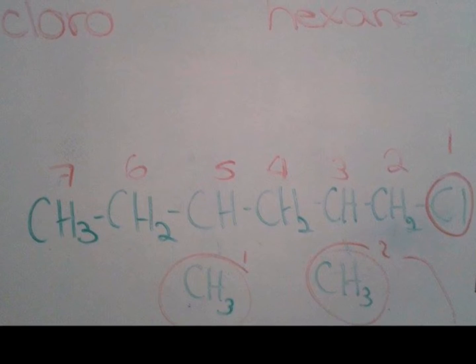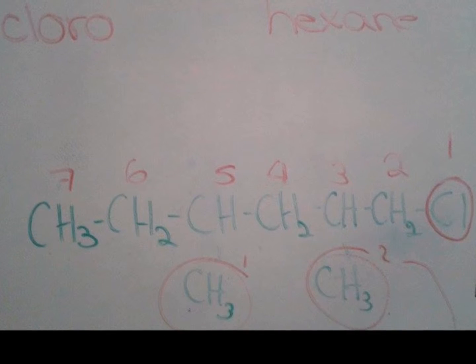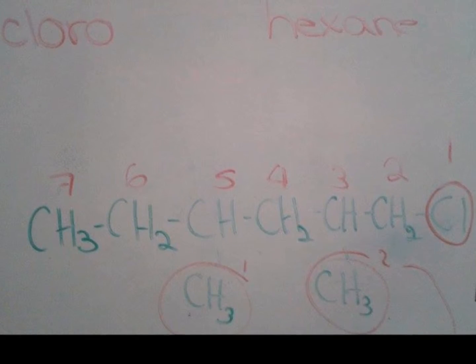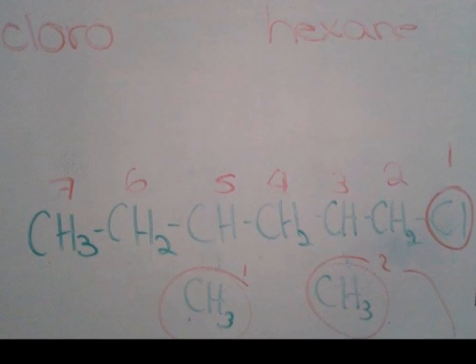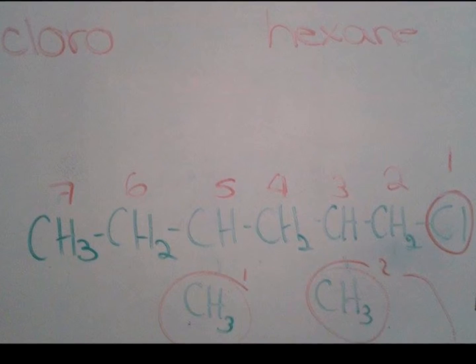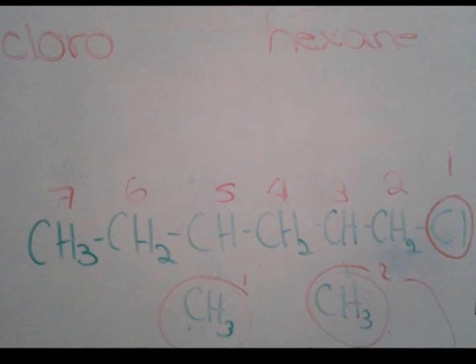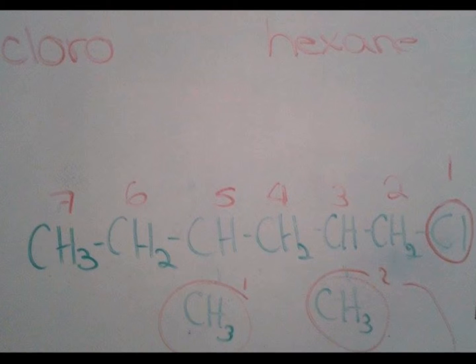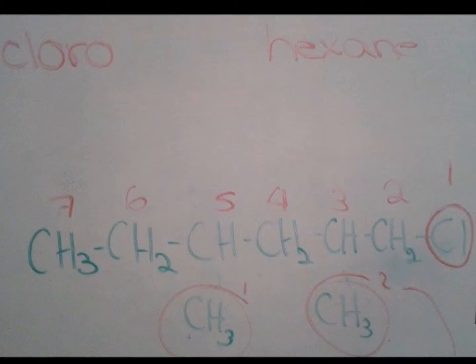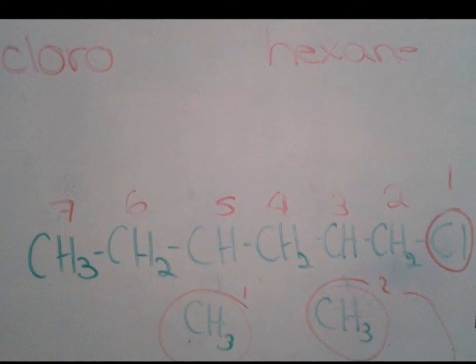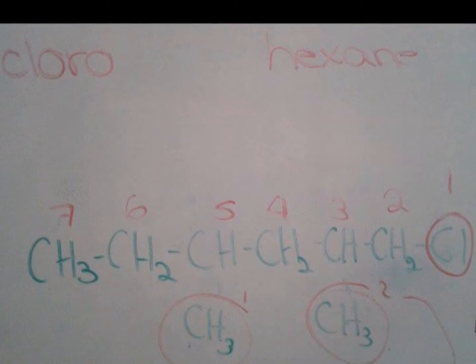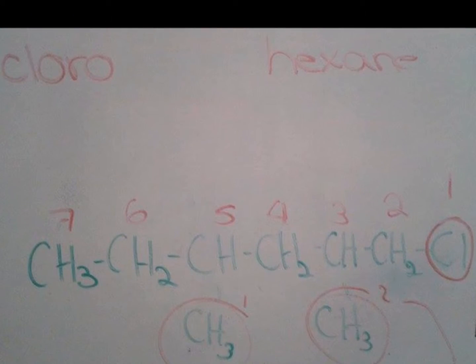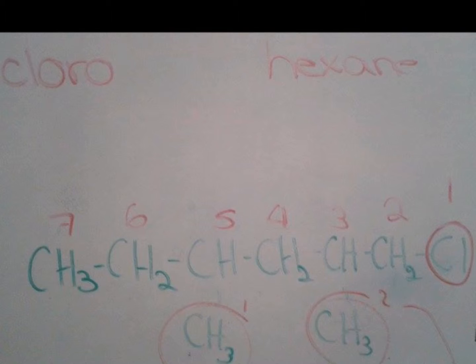In this and the last sample, we can see that we had chlorine at the end of the chain, but we won't count it as part of the chain. We will count it as 1-chloro at the beginning. So when we start counting, we can see that we have 6 carbon atoms, and we have a methyl on the second and fourth atoms of the chain.